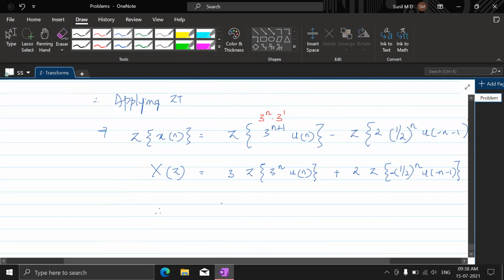Therefore x of z is 3 into z by z minus 3 with ROC z less than 3, that means inside the circle with radius 3 for this, plus 2 z by z minus half, because it is negative time exponential, it is inside the circle with radius half, but it is outside the circle with radius 3.